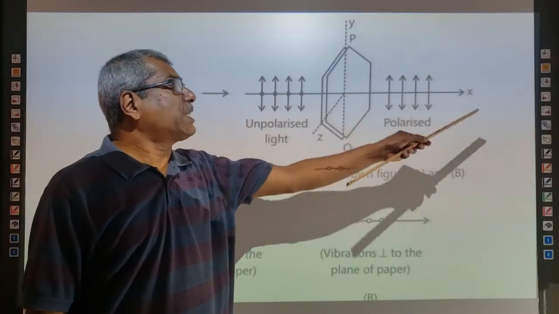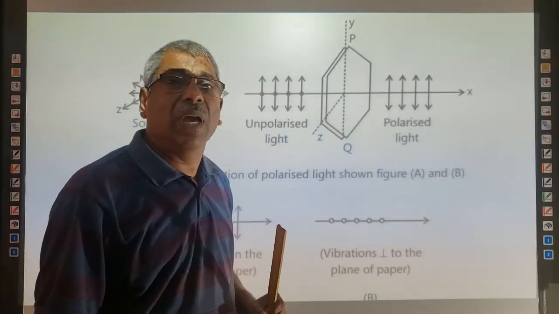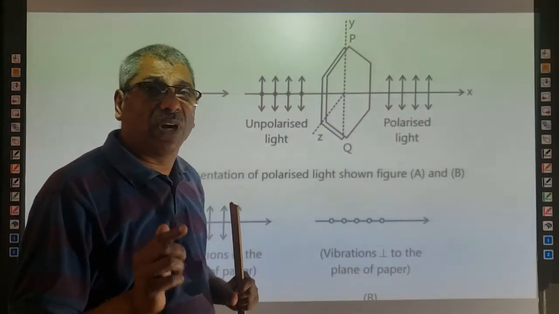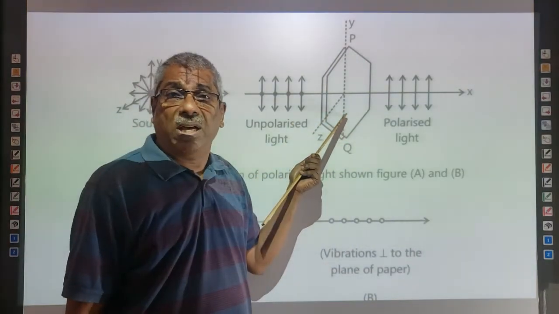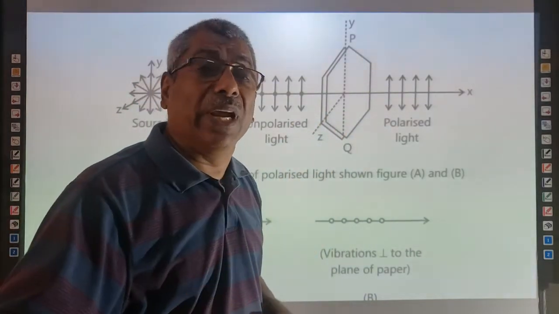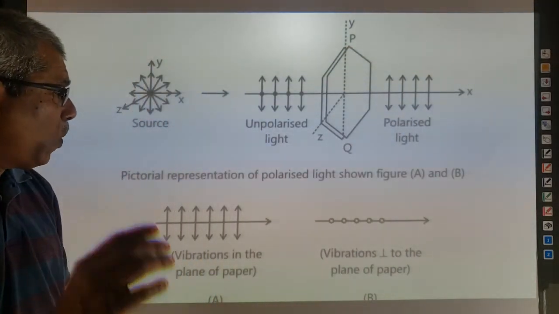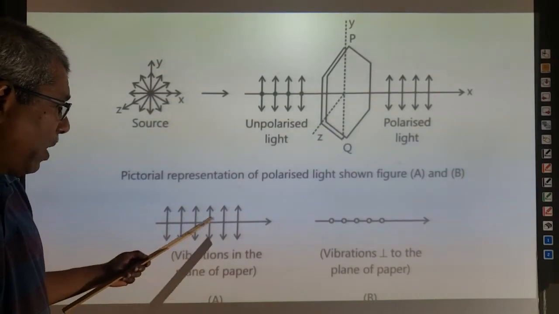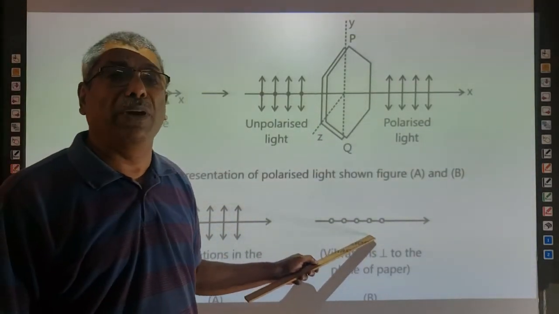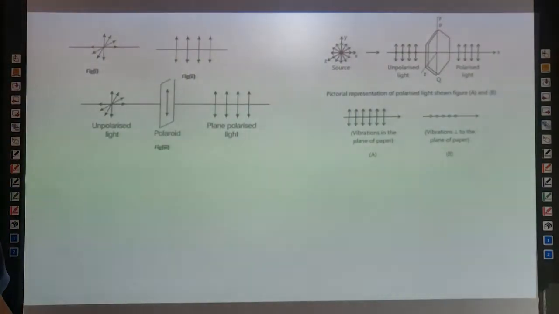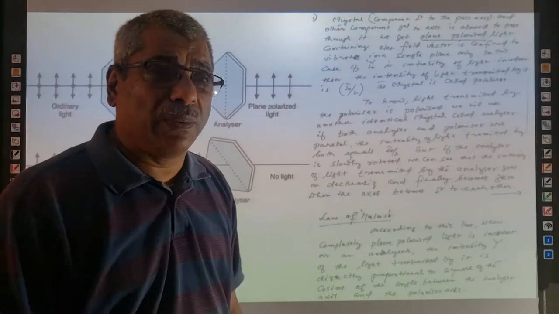Now the light which is transmitted by this crystal contains only one electric field component. We can say that the electric field vector, after transmitting through the polarizer, is confined to vibrate in a single plane only. This is 100% plane polarized. This is the way we represent it. This is vibrations in the plane of the paper, and this is vibration perpendicular to the plane of the paper. Next is the law of Malus.